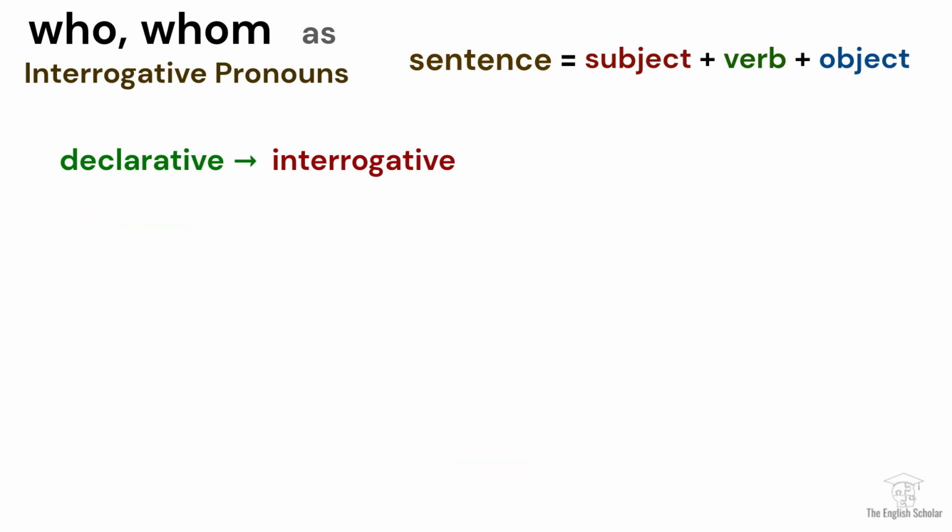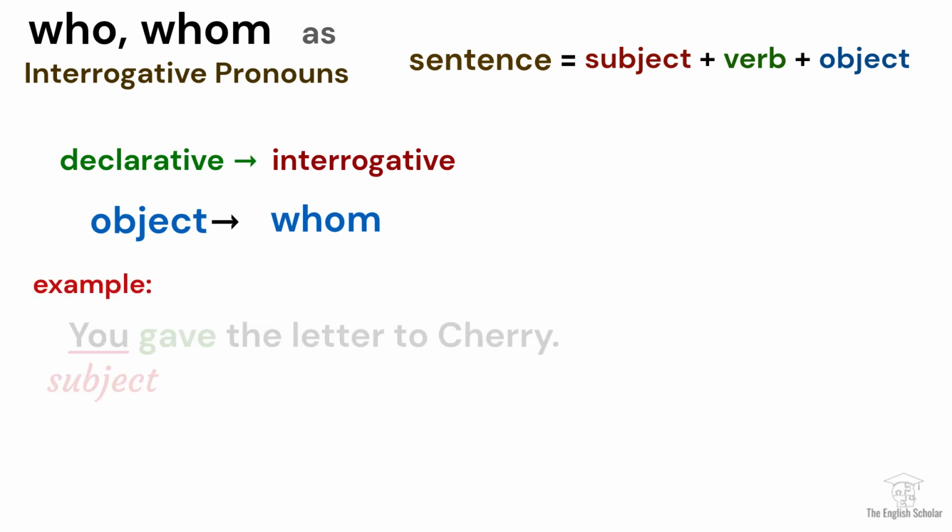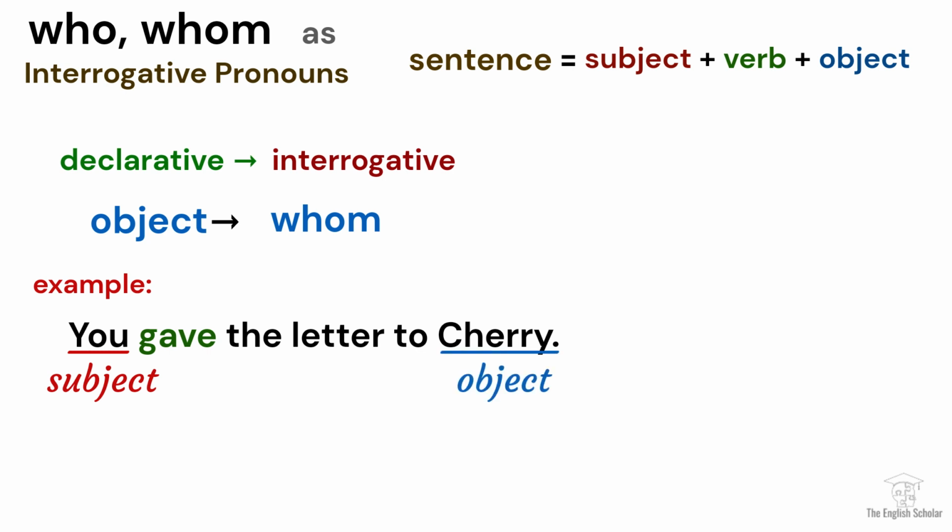On the other hand, whom is used as the substitute for the object of a verb or preposition, the person receiving the action. For example, you gave the letter to Cherry. Cherry here is our object, receiving the action of the speaker, gave. It is also the object of the preposition to.